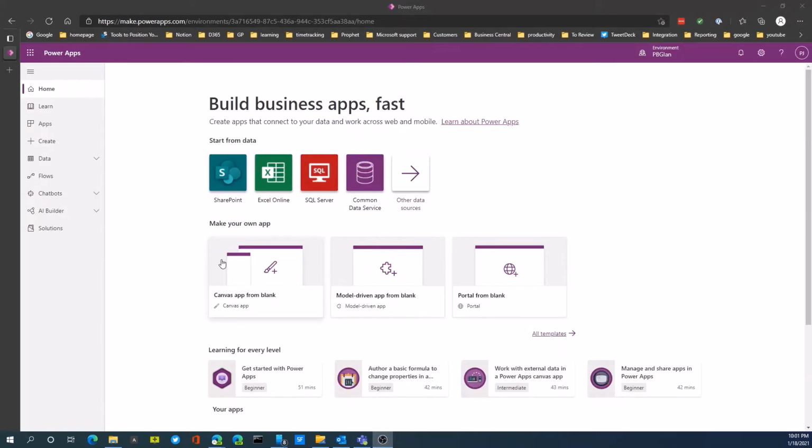So to build apps, I need to go to make.powerapps.com, and I need to have a license associated with my account. Once I have that, I can build a Canvas-based app, a model-driven app, and there's lots of different data sources I can pull data from. These are just some of the more frequent ones that you would use: SharePoint, Excel Online, SQL Server, or Common Data Service.